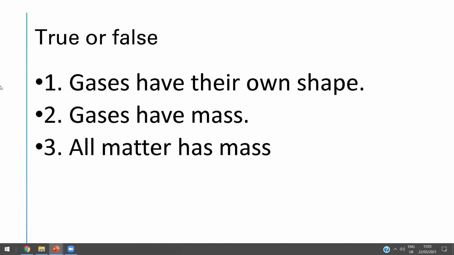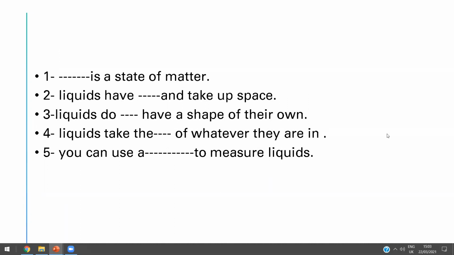Yes, teacher. Yes, all matter has mass. True or false? Liquid has mass, gas has mass, solid has mass. True. Amazing, it's true. Thanks a lot. Super boy.